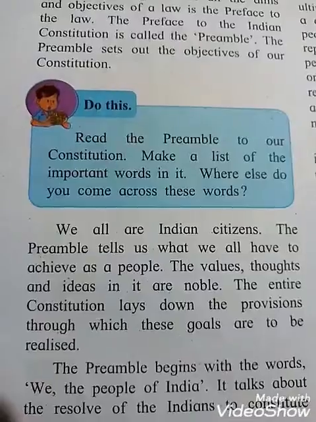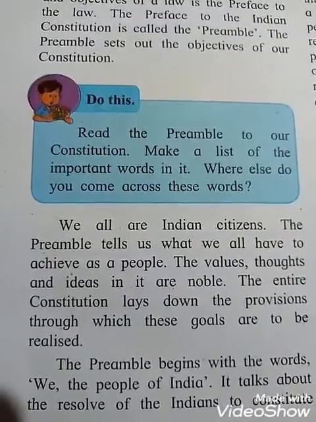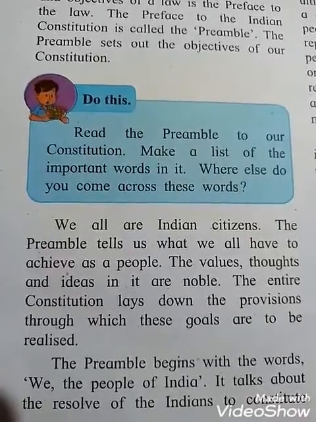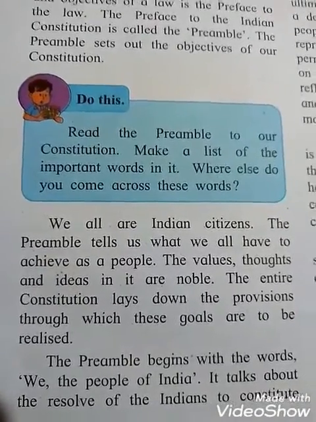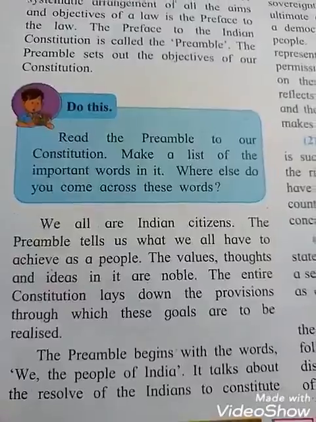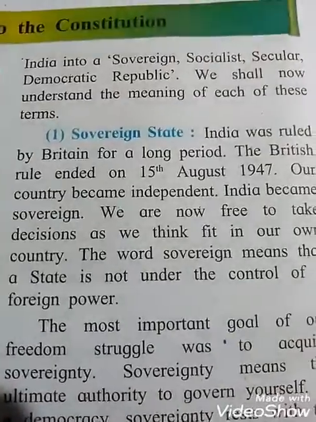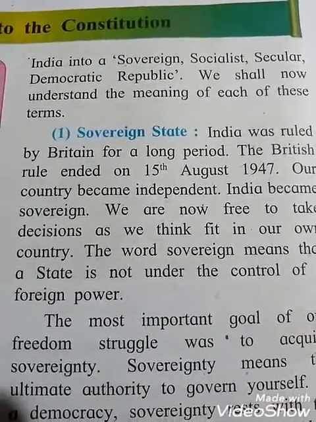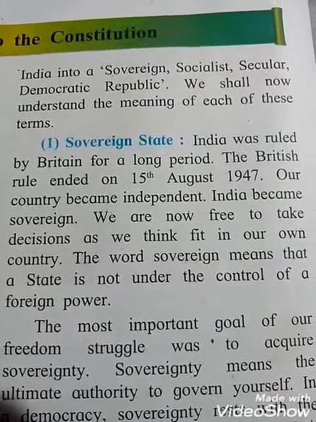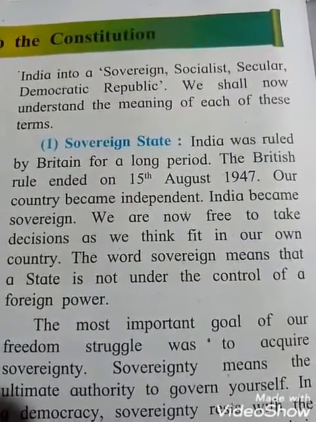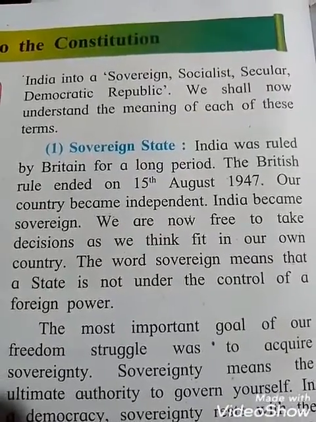The preamble begins with the words, We the people of India. It talks about the resolve of the Indians to constitute India into a sovereign, socialist, secular, democratic republic. We shall now understand the meaning of each of these terms.